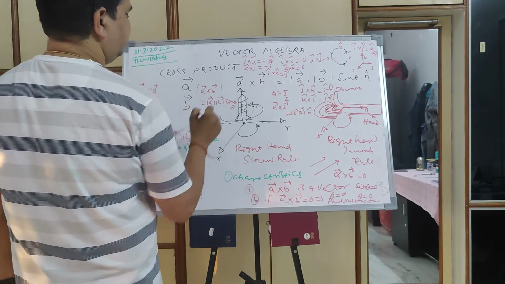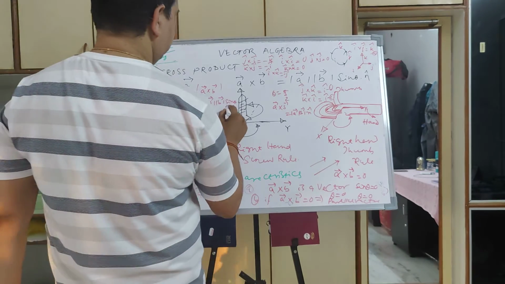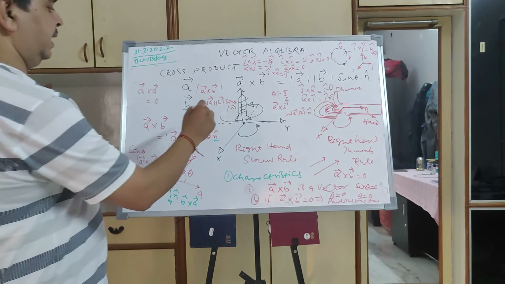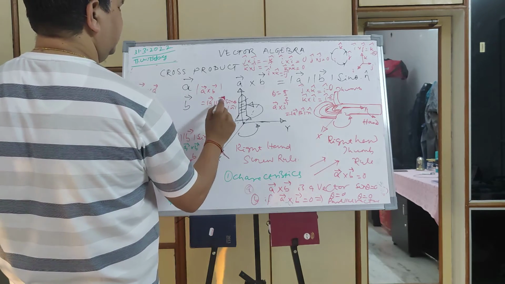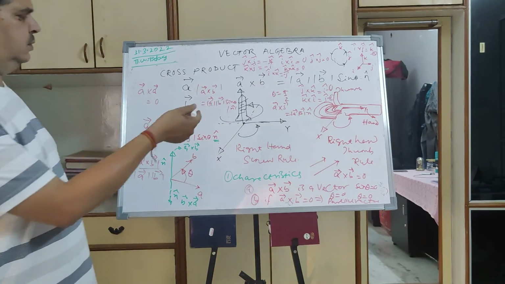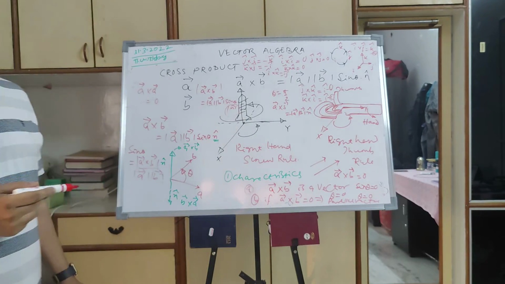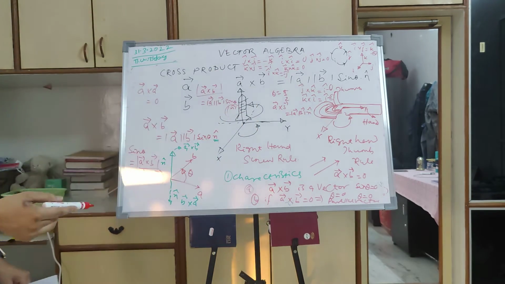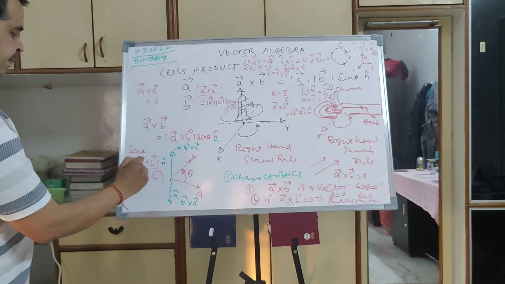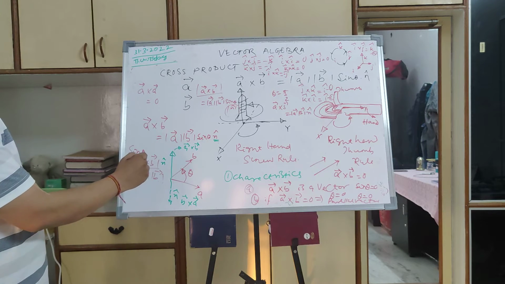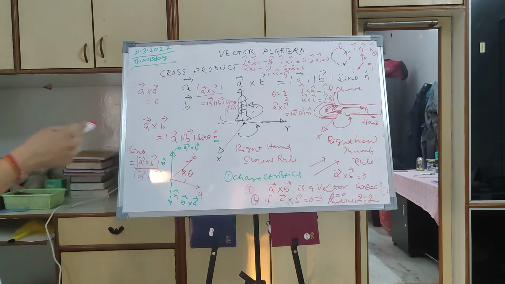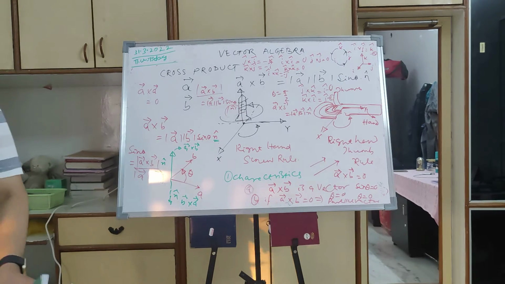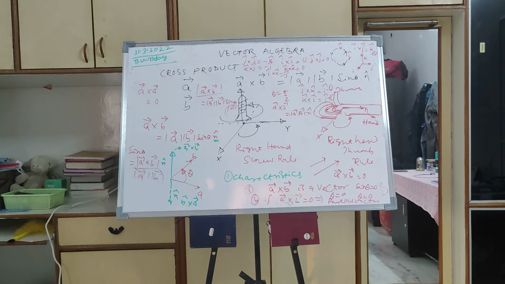So you take the magnitude of everything. The magnitude of the n vector is 1, and the magnitudes of A and B you are just taking. So sin theta becomes the magnitude of A cross B divided by the magnitude of A times the magnitude of B. This is important. In the dot product you are just writing the two values, A dot B, because that is a scalar. But here it is a vector, that's why you have to take the magnitude. You have to remember this, otherwise you will get confused.